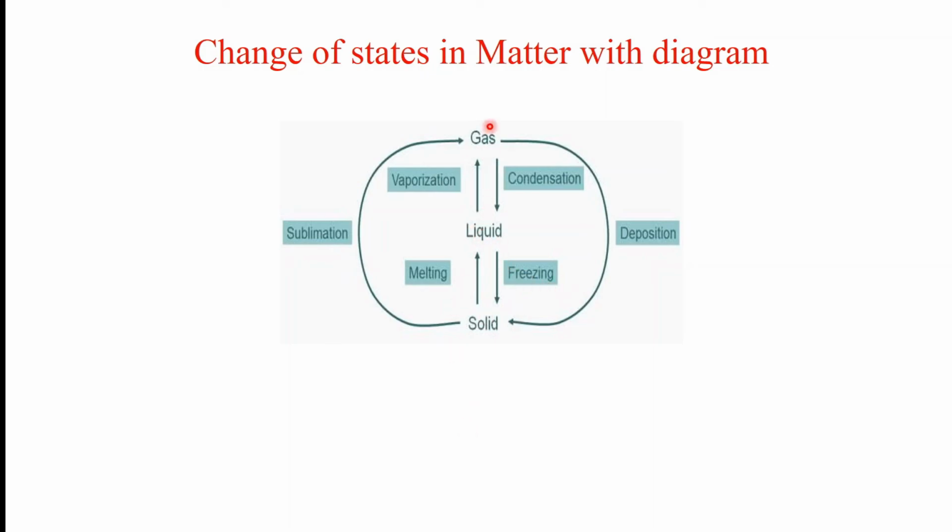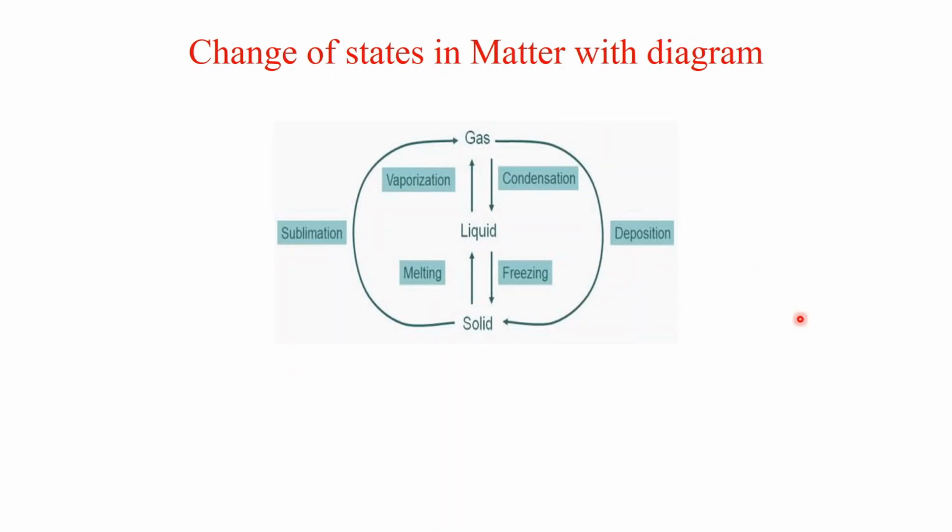For the liquid to gas transition, liquid water changes to gas, that is the vaporization process. From gas to liquid, it condenses, which is the condensation process. From solid to gas, the process is called sublimation, and from gas to solid, the process is called deposition. So this is very easy.